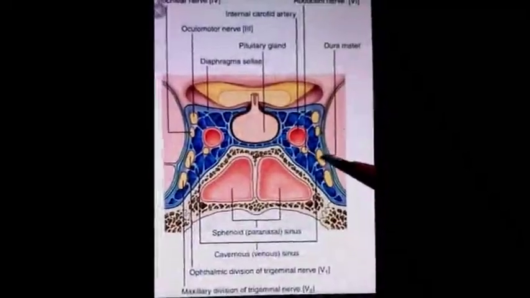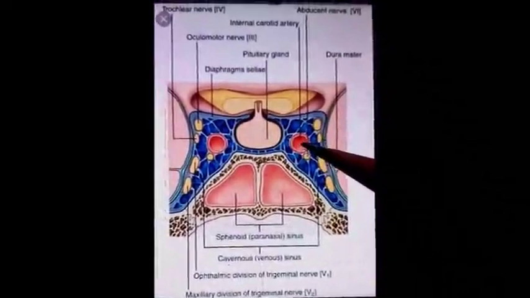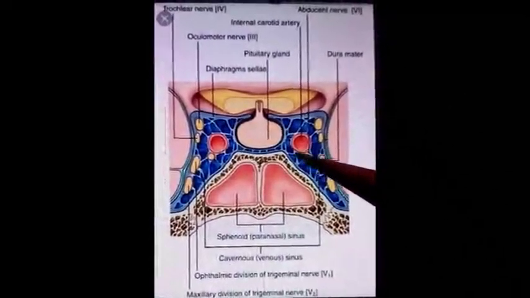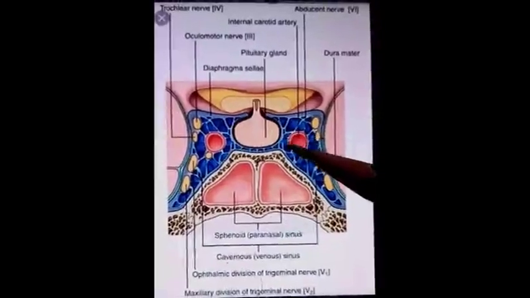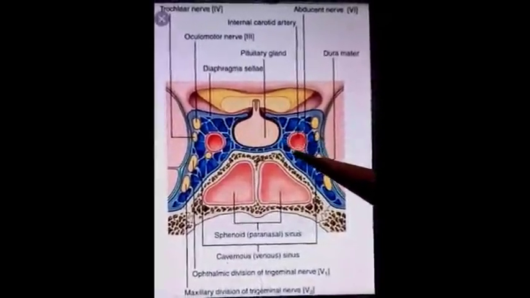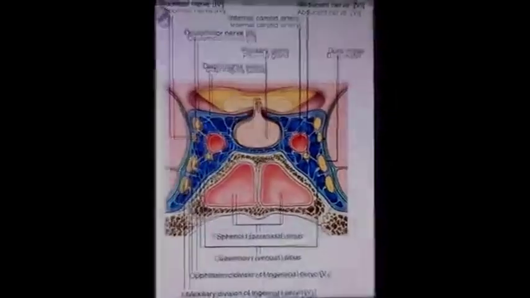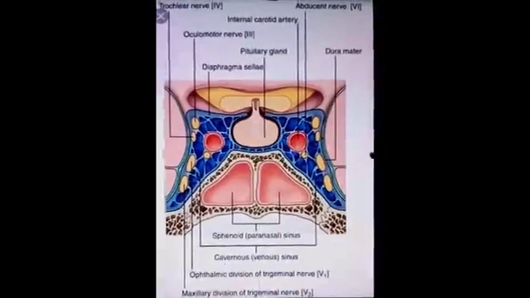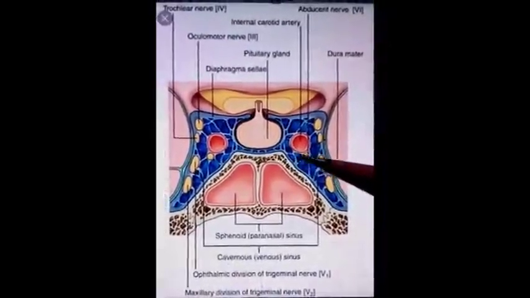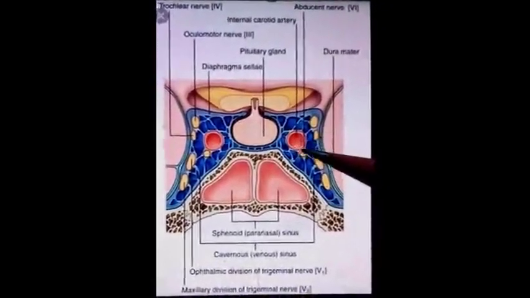These structures which are crossing through the lateral wall or the medial aspect of the sinus are separated from this venous blood within the sinus by a layer of endothelial cells which surround each structure externally, that is crossing through the sinus. It means the endothelial lining acts as a barrier between the venous blood in the sinus and these structures, may it be vessel or nerve.